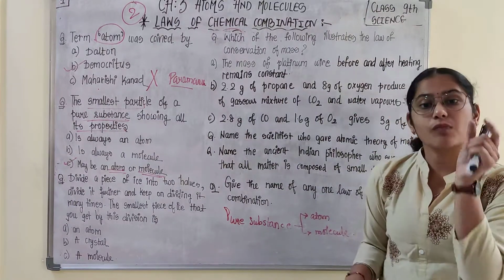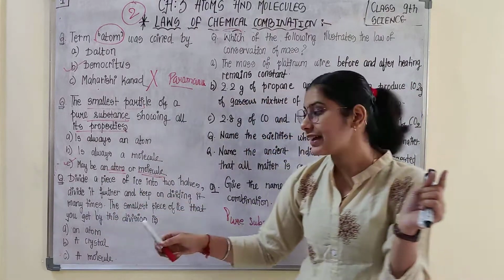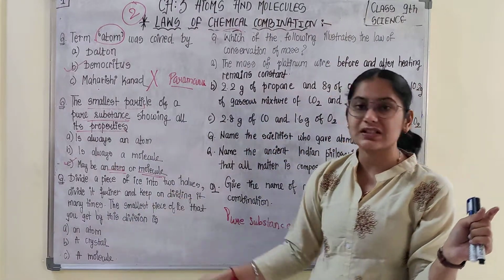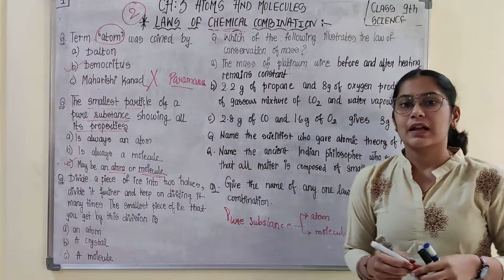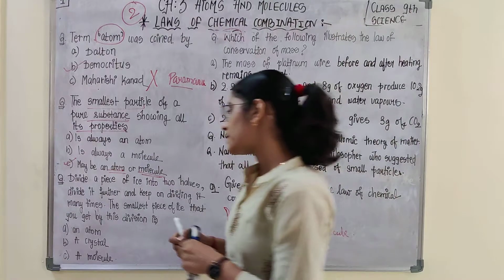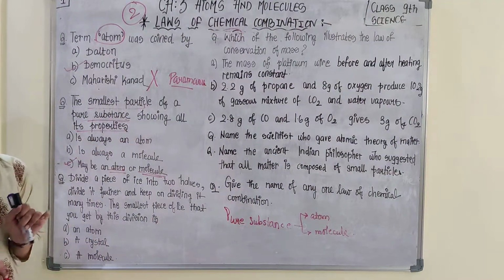Okay, so the smallest particle of the ice that you get by this division, where the particle won't be divided further, that smallest particle would be referred to as an atom, a crystal, or a molecule. You let me know.